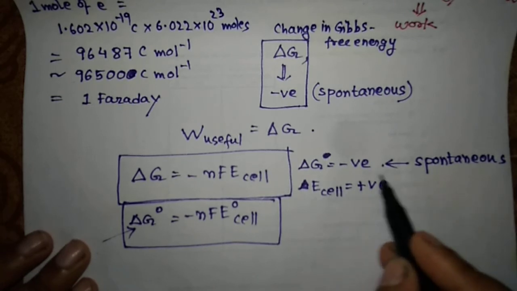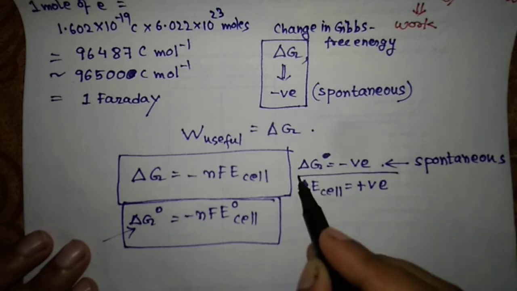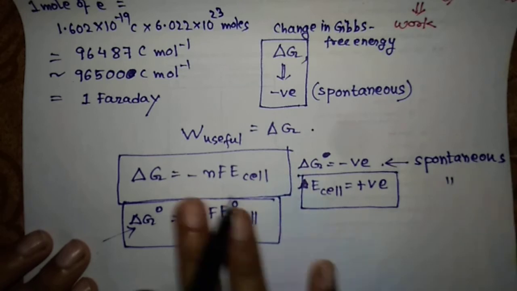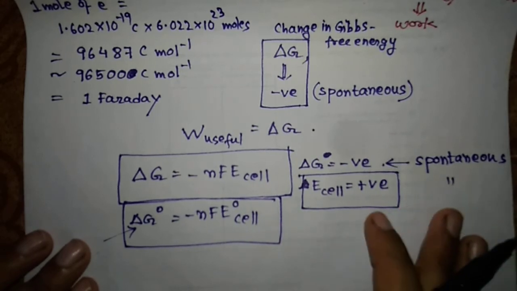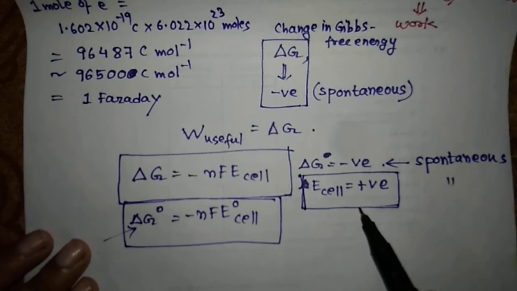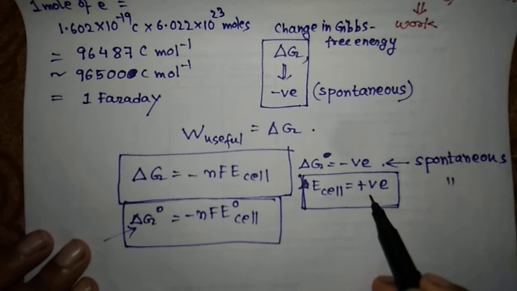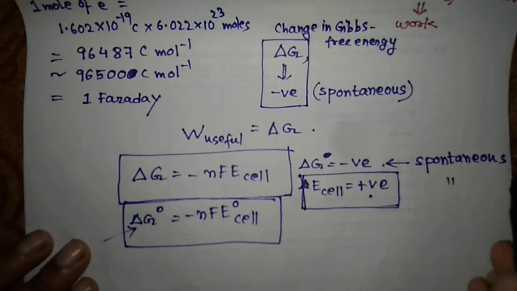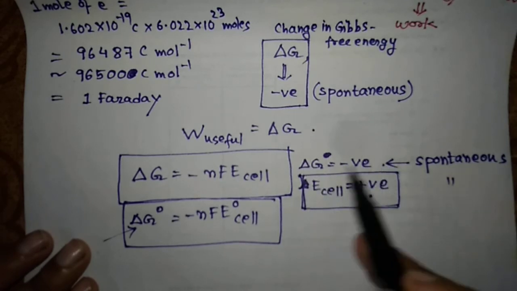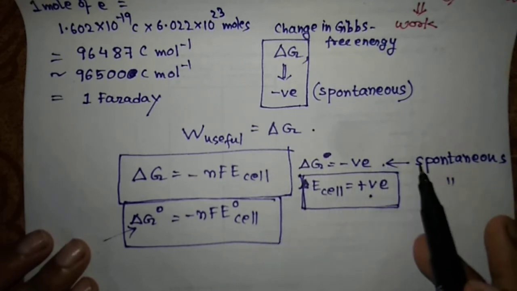So why have I told you like that? This is the reason: whenever the E cell is positive, your reaction will be spontaneous. That means the reaction will take place on its own, right? So whenever a question is asked to find out the spontaneity, you will find out the E cell, and if the E cell value is positive, that means your process is spontaneous. Or in another way, if your delta G is negative, the process is spontaneous.